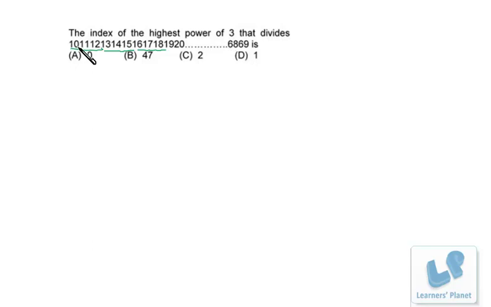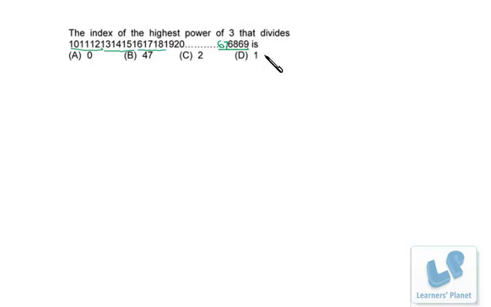So this 10 is in 3x plus 1 format. So the last 3x plus 1 format number is 67. So after 67, 2 more numbers are there. So this is also one combination of 3 consecutive numbers. So this entire expression will be divisible by 3. You don't have to calculate it. It's definitely divisible by 3, right? Okay. That means at least it is divisible by 3.